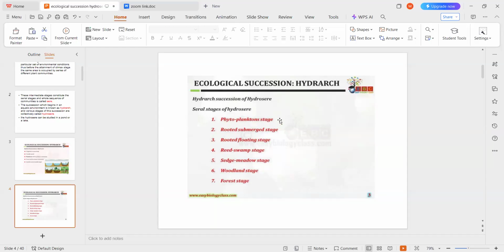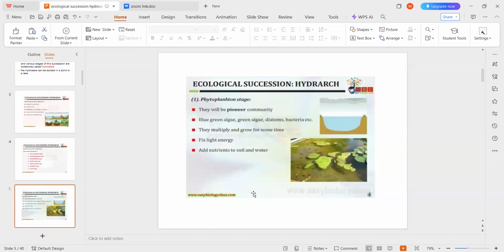These are the main serial stages involved in the hydrosere: phytoplankton stage, rooted submerged stage, rooted floating stage, reed swamp stage, sedge meadow stage, woodland stage, and forest stage.